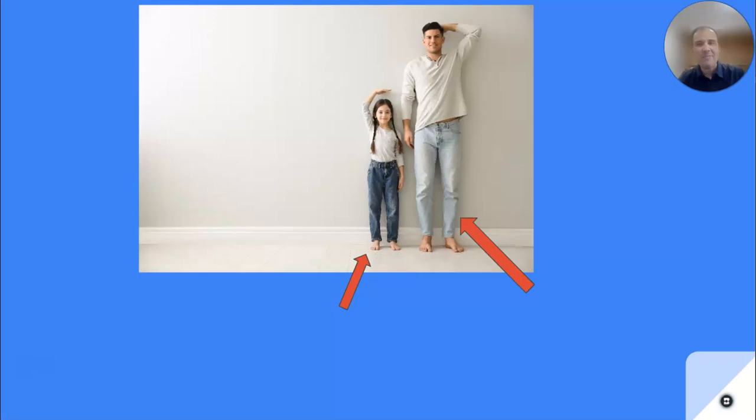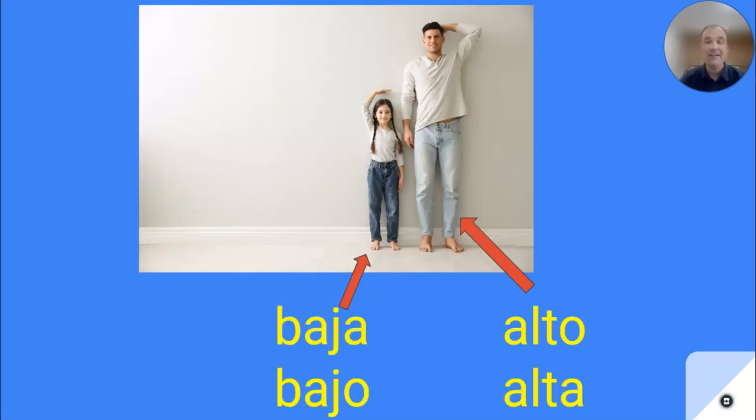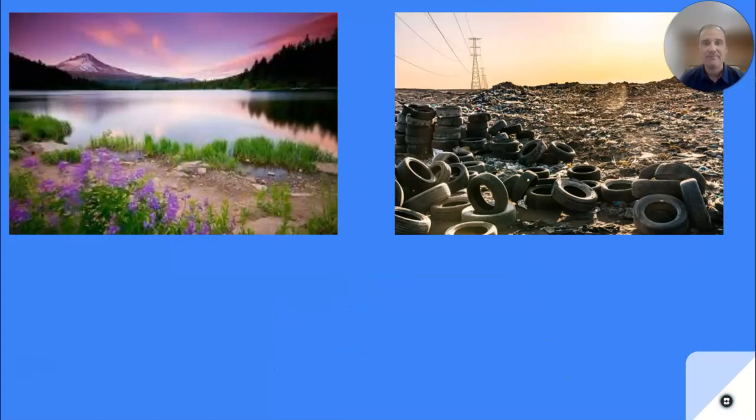All right, let's now talk about some physical characteristics. So we see these two people. The first one, the little girl, is baja, and baja means short. The man sitting next to her is alto, and alto means tall. So I put baja on top because it's a little girl, so the A corresponds to her. And then I put the O first with alto because we're describing a man. So baja and alto. But bajo and alta, again, also mean short and tall.